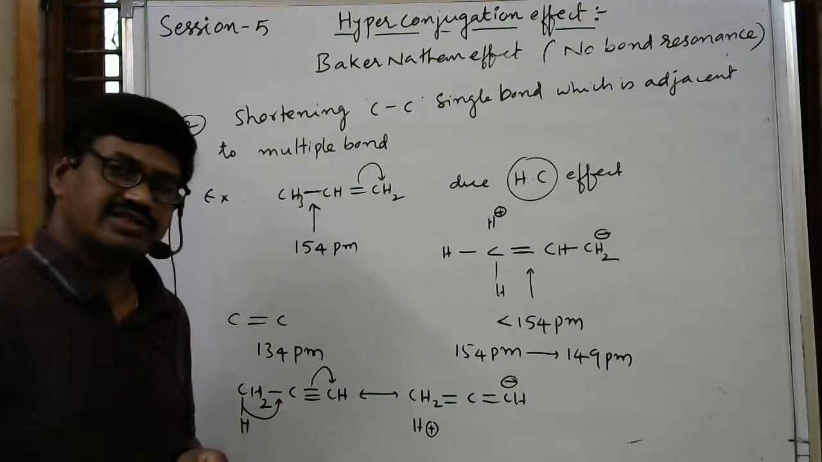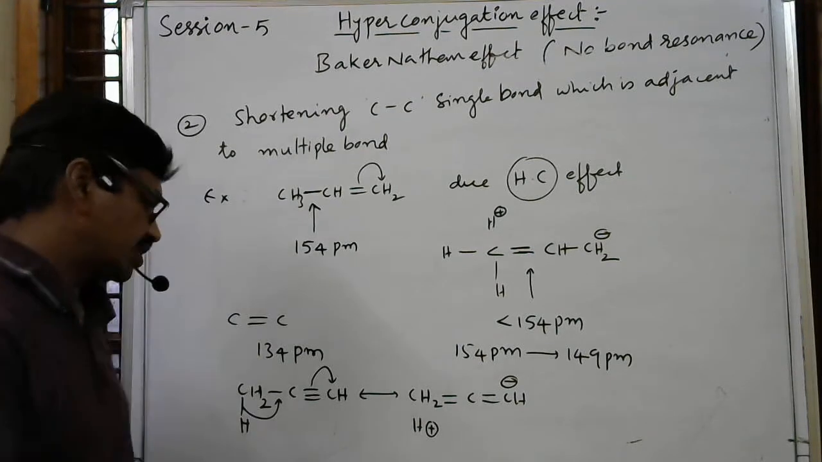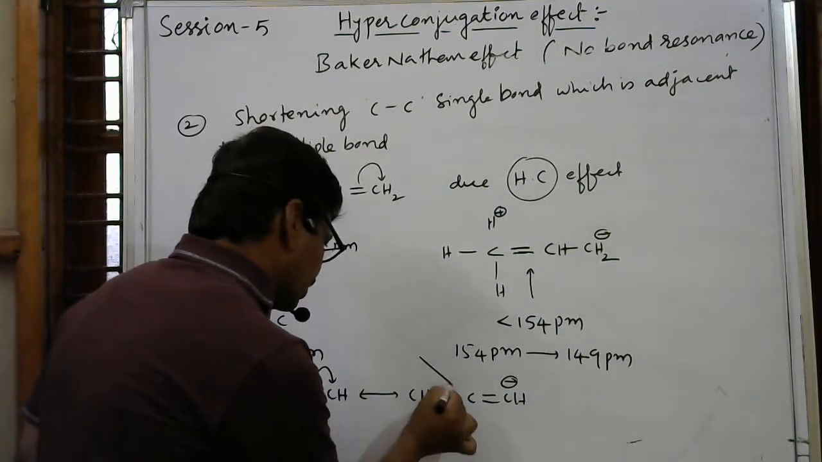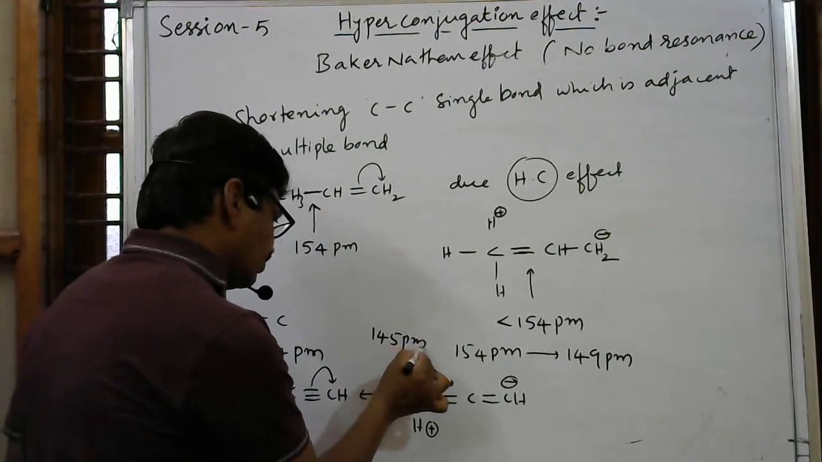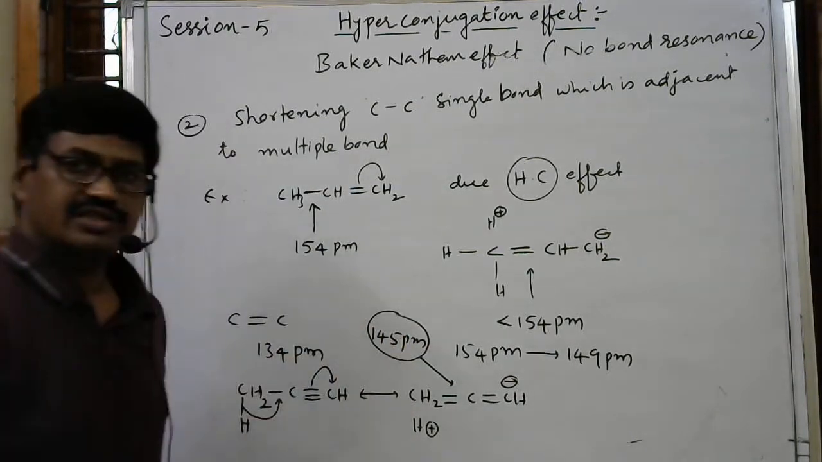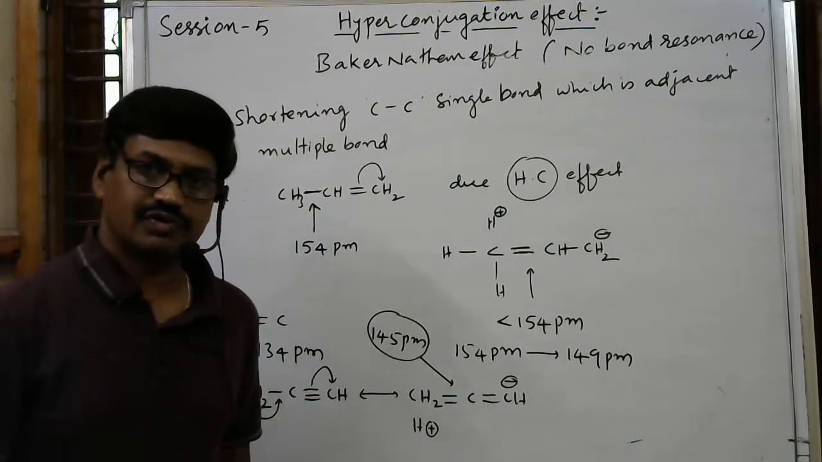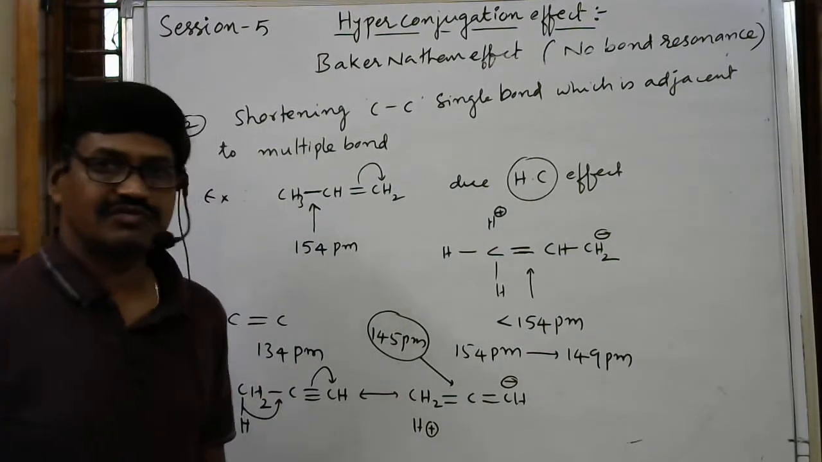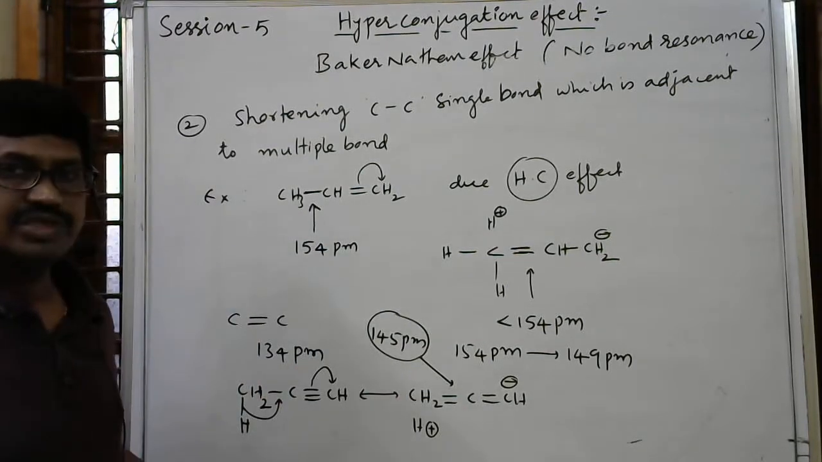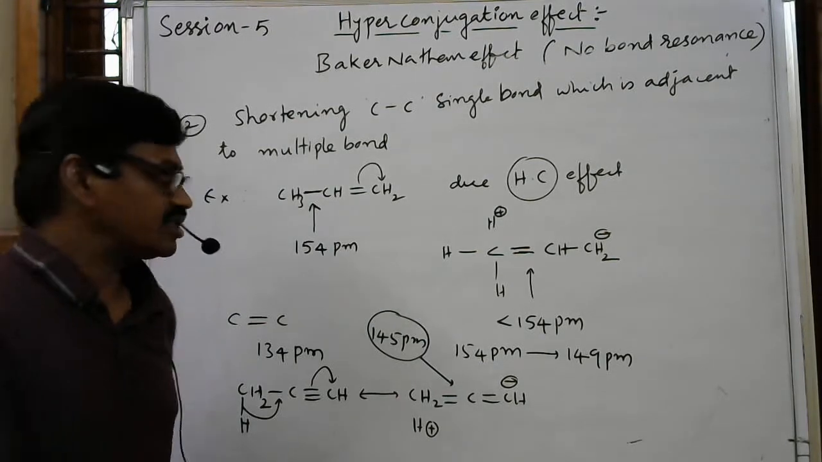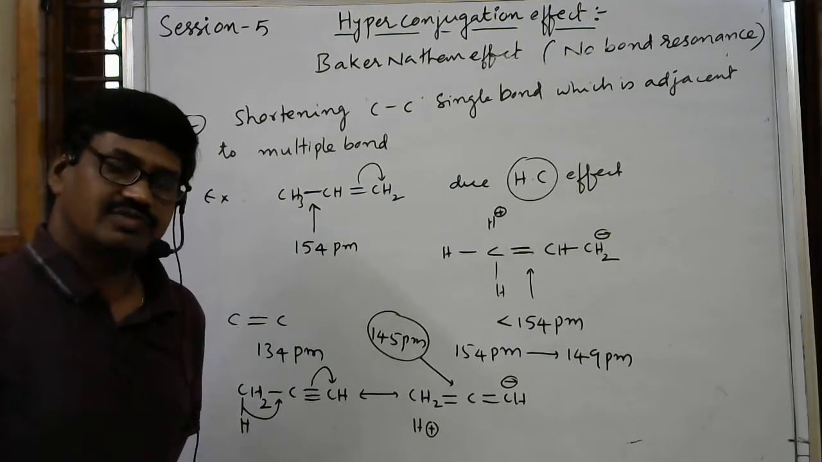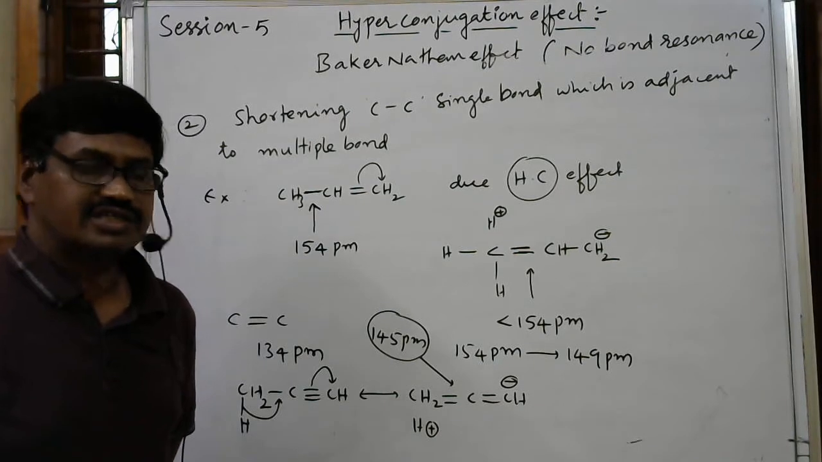Single bond length is generally 154 picometers, but here the bond length now becomes 145 picometers. It decreases from 154 to 145 picometers. This is also important. These two examples you have to remember. Questions related to these concepts may be asked, not exactly the same questions, but similar questions, and there is a chance they will be asked in entrance examinations.